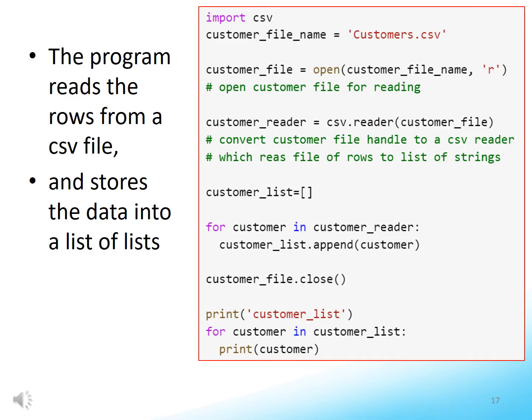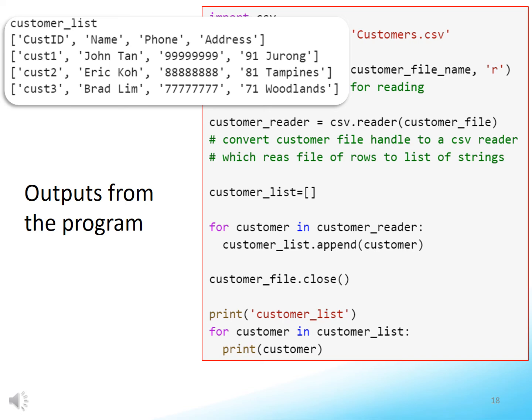Study this program. The program demonstrates the steps for data input from a CSV file. The first step is to open a file for input, using R as file mode in the open function. The second step converts the file handle into a CSV reader. A CSV reader is an iterable, so the program uses a for loop, iterating through the rows in the CSV file, and appends each row into the customer list. Finally, the program iterates through the customer list, and prints each row to confirm that all data are retrieved.